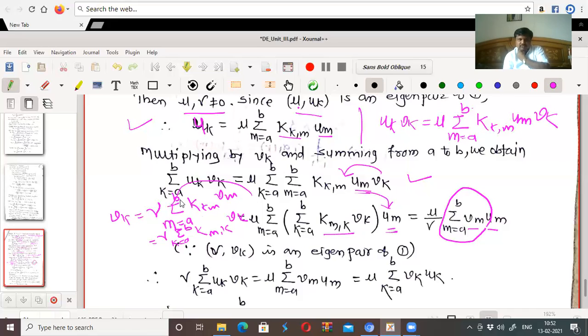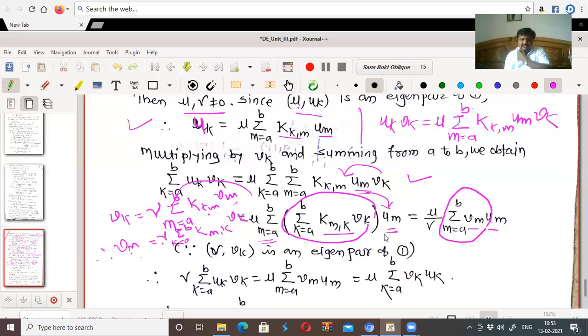Summation from m equal to a to b, it is vk upon nu. That can be written as, if I replace k by m, it becomes vm upon nu, so vm equal to nu times summation from k equal to a to b of k km vm. Then replace k by m, and you will get nu times, as it is, summation k from a to b of k of mk vk, isn't it? So this can be written as vm upon nu, right? So this is summation m from a to b, and this bracket becomes vm upon nu.